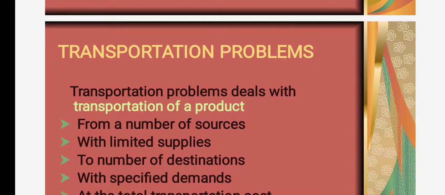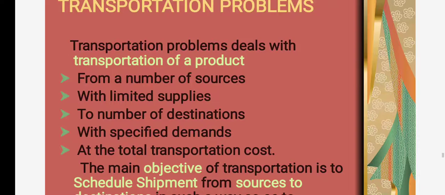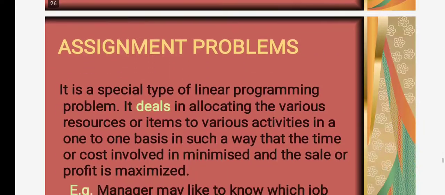Transportation problems. Transportation problems deal with the transportation of a product from a number of sources with limited supplies to a number of destinations with specified demands at the least total transportation cost.